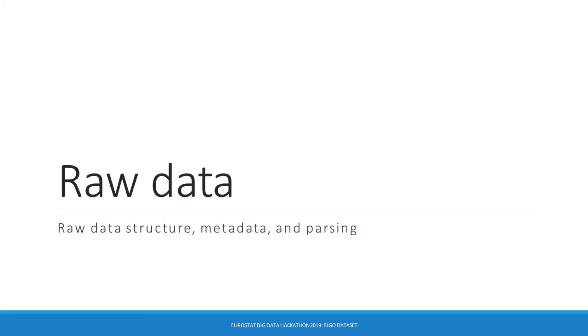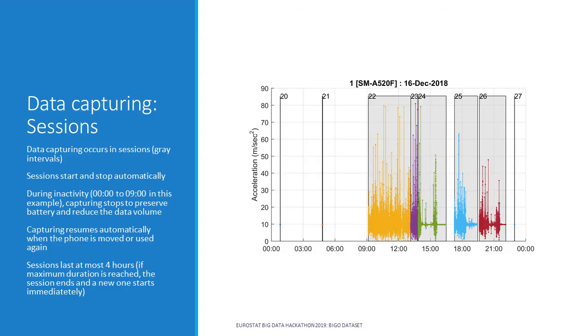The next section describes the structure of the raw data and the metadata that are provided with them. Raw data are recorded in sessions. A session is a logical organization structure for the raw data. Sessions are shown as gray boxes in the plot. Each session can last up to 4 hours. If a session reaches 4 hours, it immediately ends and a new one starts directly after it.